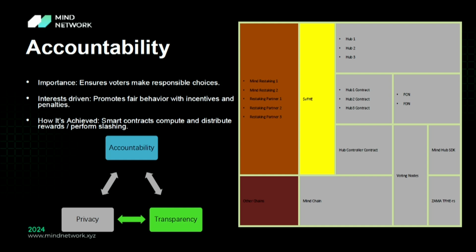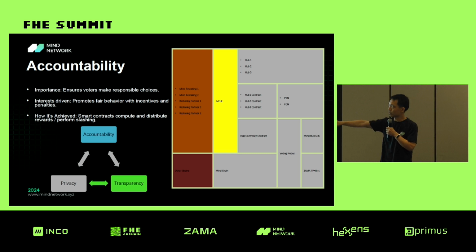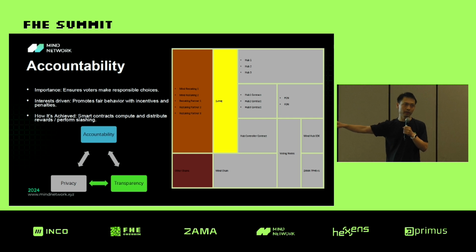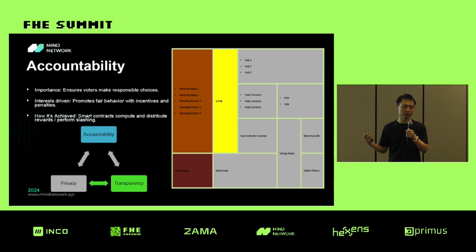So in MindV, we designed this part for the incentive. We use a token called FHE, and this token represents the voting power. If a user wants to get voting power, he will stake in the staking pool. He can directly stake into our Mind's staking pool, or he can stake into our staking partner's staking pool.